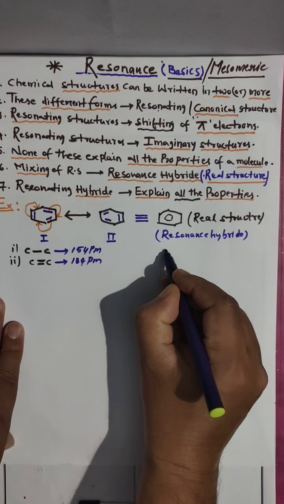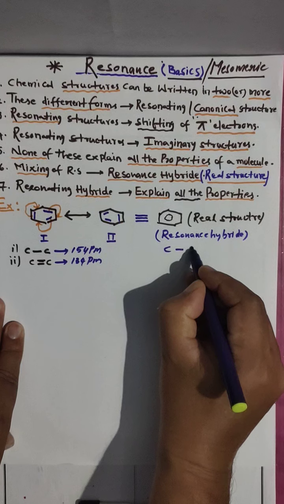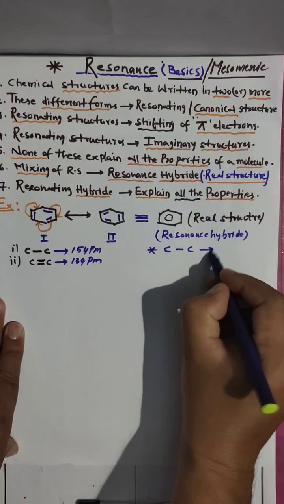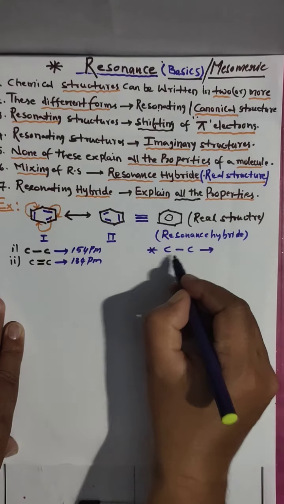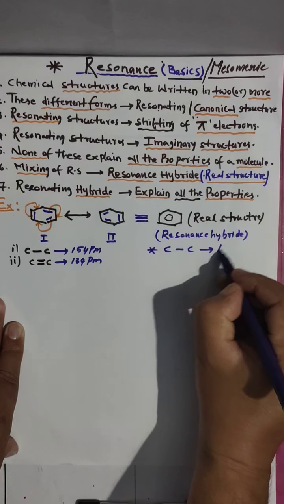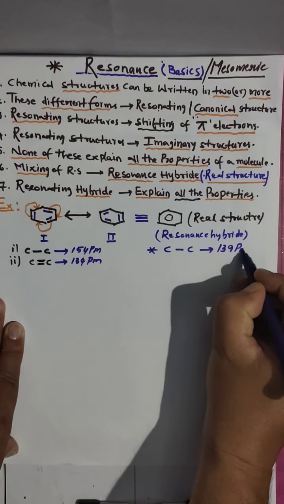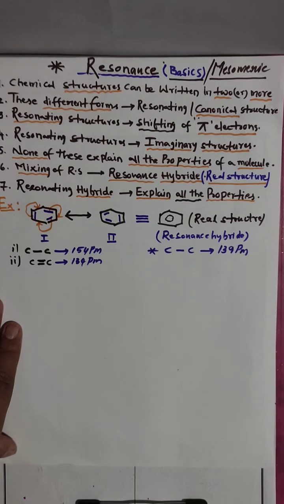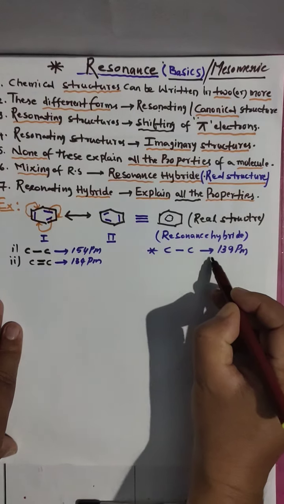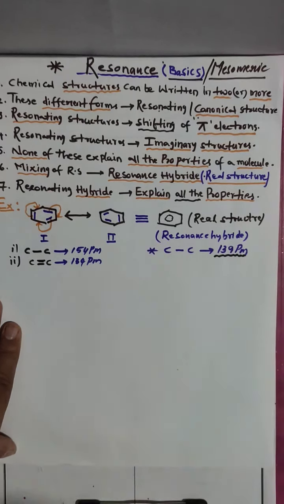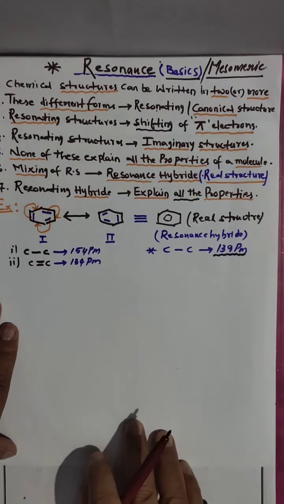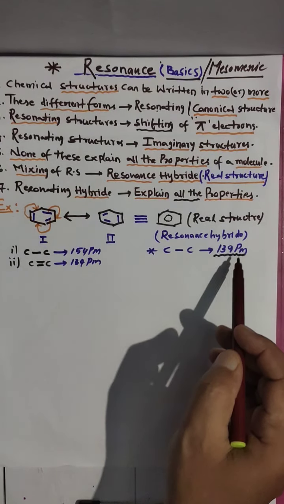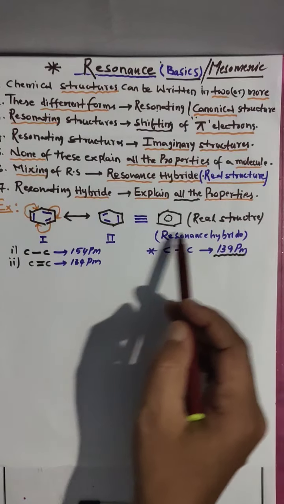The carbon-carbon bond length in all carbons, not single or double, is 139 picometers. So in the benzene ring, any carbon-carbon bond length we get is 139 picometers. So if bond lengths are the same, then it will explain all the properties.